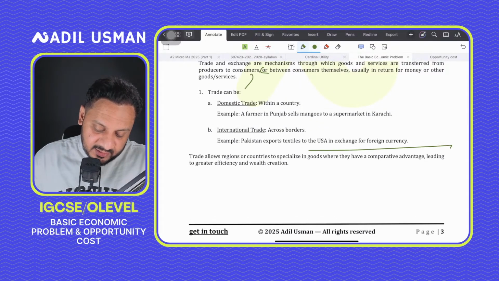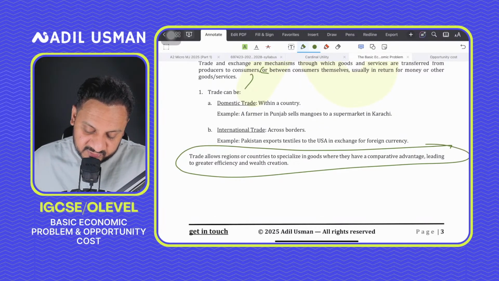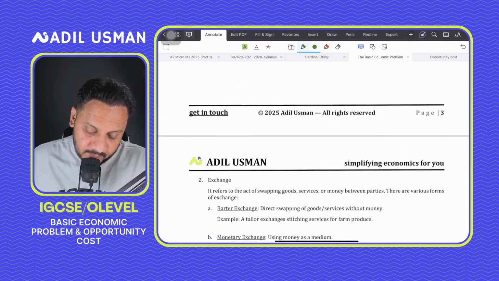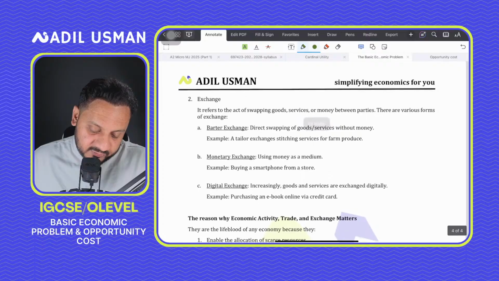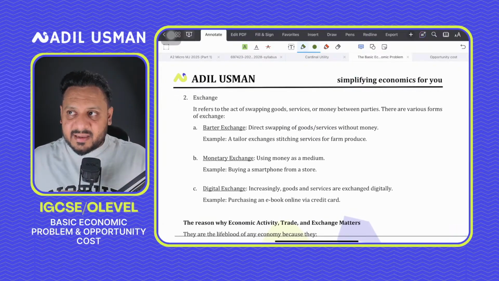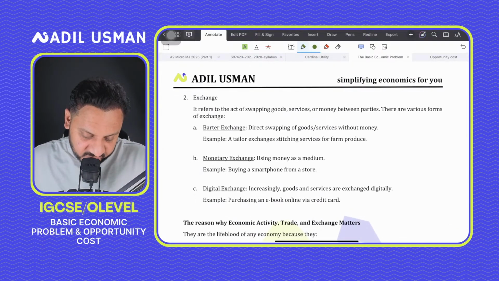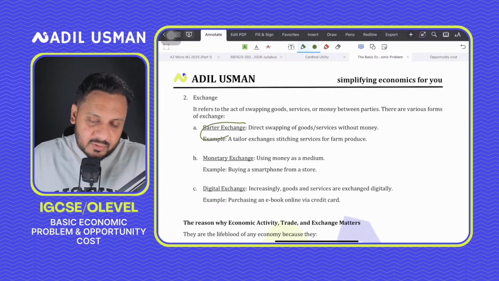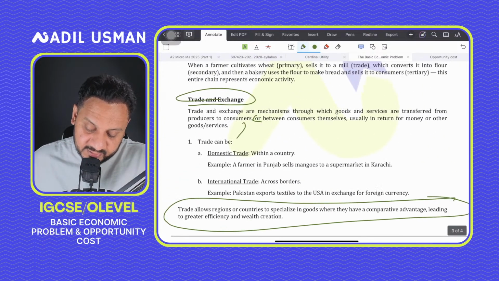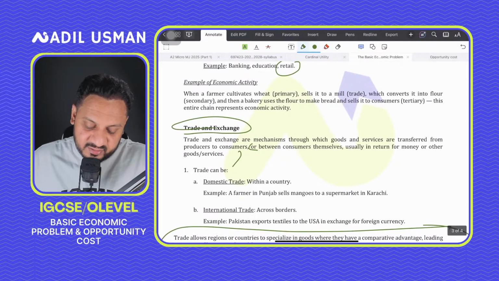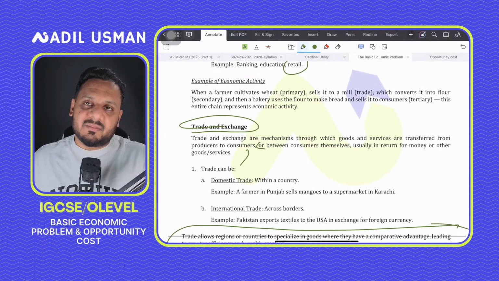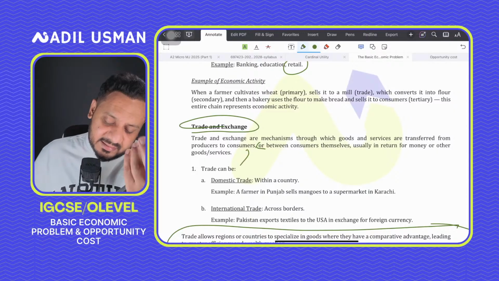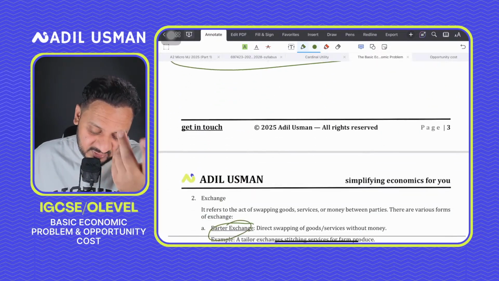You can actually leave this part for now. You will understand this when we're going to be studying international trade. That is macro. Anyways, so that's what trade is, and obviously against trade, or you can say exchange, the barter system used to exist. That is why I had written here, between consumers themselves in return for money or other goods and services. Other goods and services means that you sell me a pencil, I'll give you my laptop or something like that. But this system doesn't work anymore, the barter system.